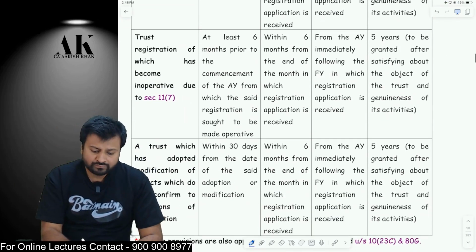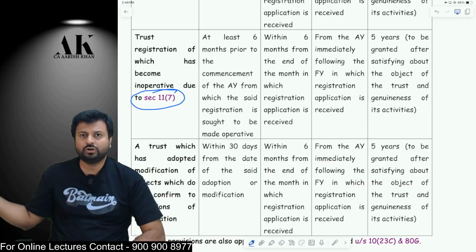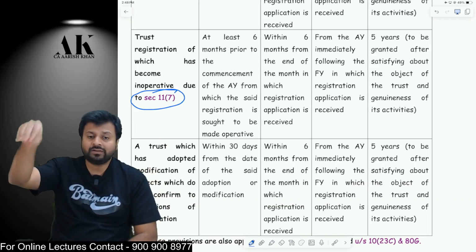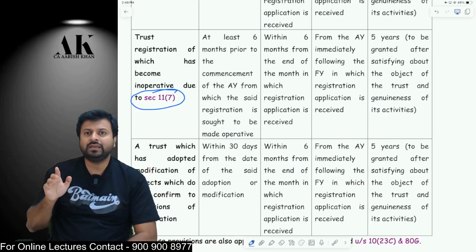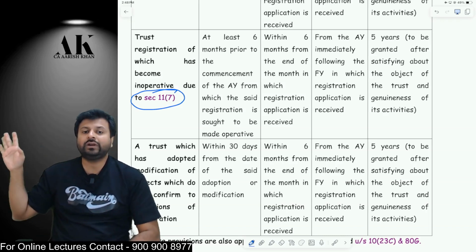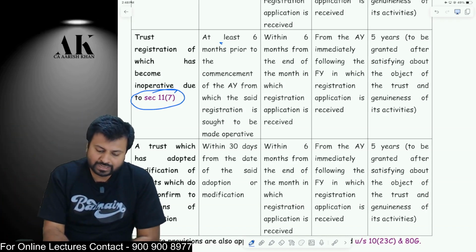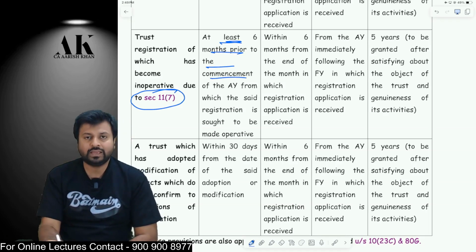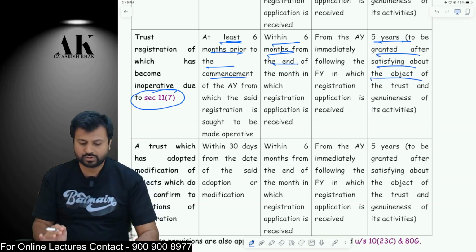What about the trust which became inoperative under 11.7? Now they want to come back. Remember, just now I told you, if a trust becomes inoperative under 11.7, it means initially the trust was enjoying under 12AB, then the trust got registered under 10(23C), etc. Now the trust is leaving 10(23C), and again coming back to 12AB. They can make an application at least 6 months prior to the commencement of the AY. Then within 6 months they will get the registration, and they will get the registration for 5 years. Okay, no worry about it.